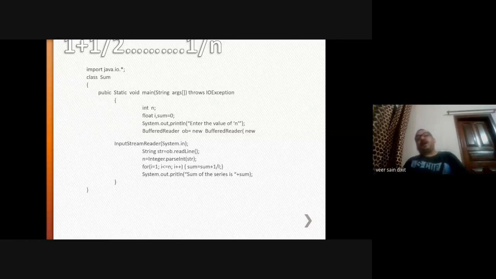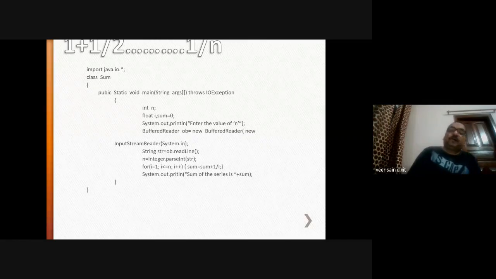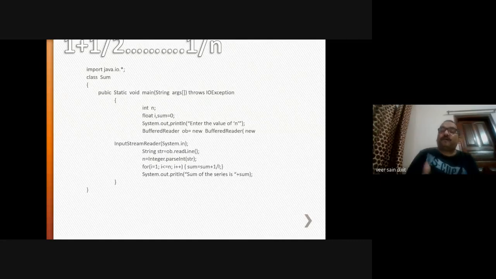BufferedReader is a class which is used for character input. It always deals with character input. So here ob is an object of type BufferedReader. Through this new operator, we are dynamically creating a buffer of input for input text.